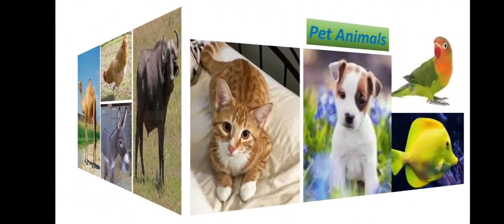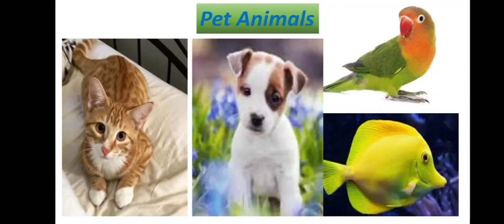And next one is pet animals. Pet animals also are included in domestic animals. These animals live in our homes like our family members. They are called pet animals. You know some examples. Cat, dog, fish, parrots and some other birds. These are some examples of pet animals. We love these animals like our family members.